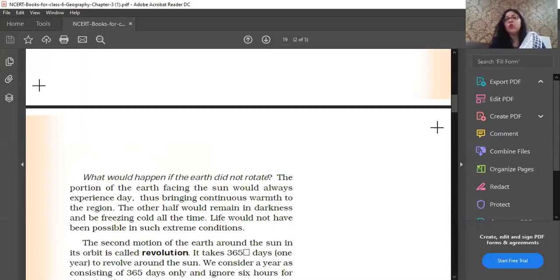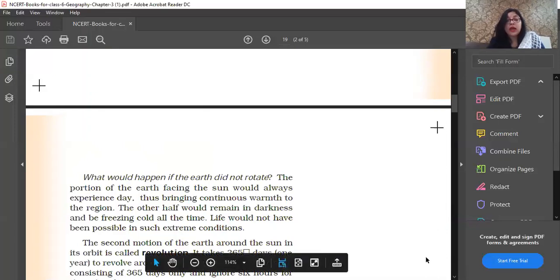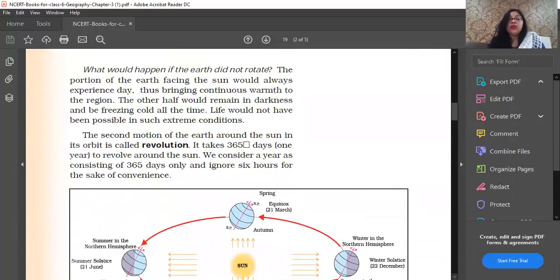Now I will tell you what happens because of revolution. Let me explain. The second motion of the earth, around the sun, is called revolution. Now, as you know, how many days do we have in a year?